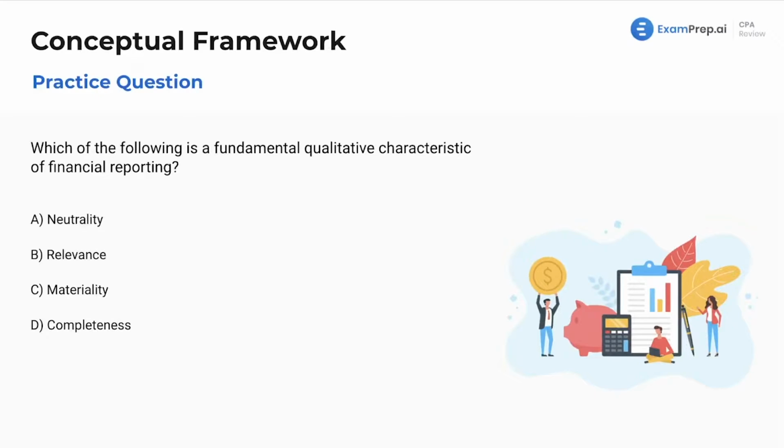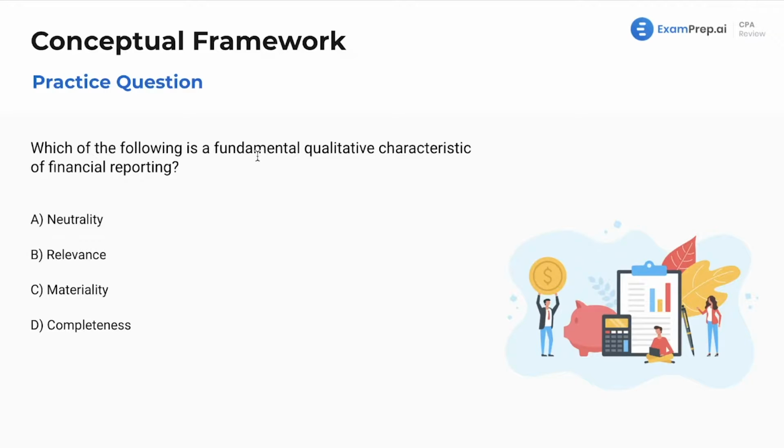Time to jump into some multiple choice questions on our conceptual framework section here. These are going to be a lot more conceptual based, a lot more qualitative questions rather than quantitative, rather than math. It says qualitative right here in the actual word, unrelated. However, yeah, here we go. We're going to run through some characteristics.